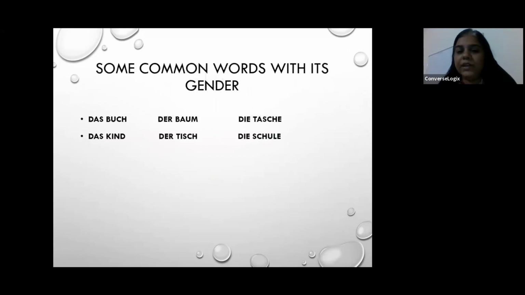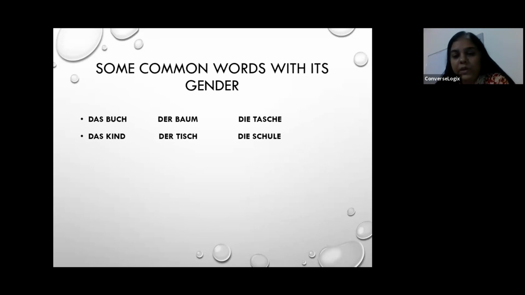Some examples I have taken in the bestimmter Artikel, the definite article: das Buch, the book; das Kind, the child; der Baum, the tree; der Tisch, the table; die Tasche, that's the purse; die Schule, that's the school. I have taken only a few examples so that one can see how every object has an article, and we need to learn them with the article only, because we need them for the German structures we are going to learn in next videos. For sentence making, it's very, very important.